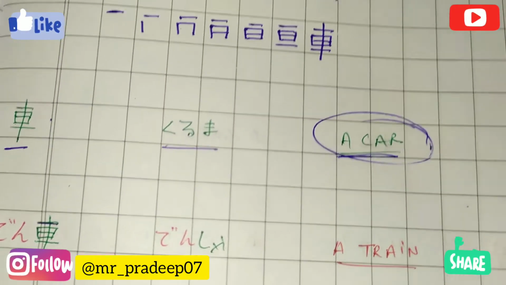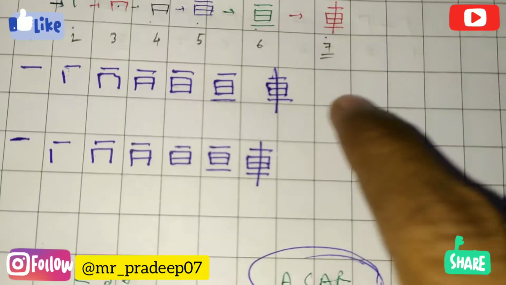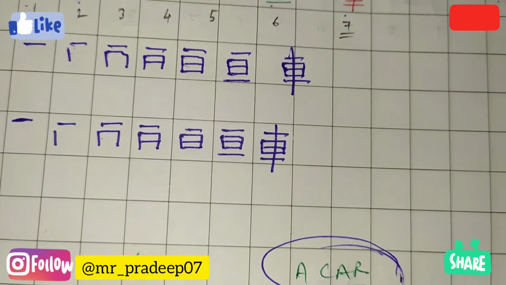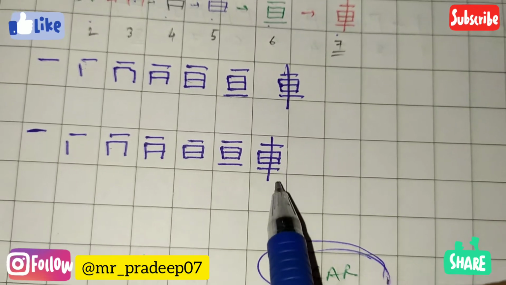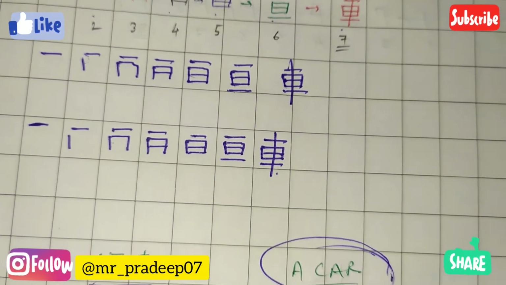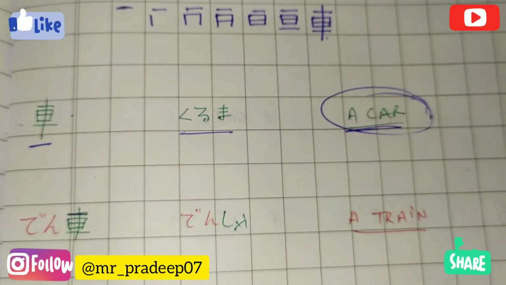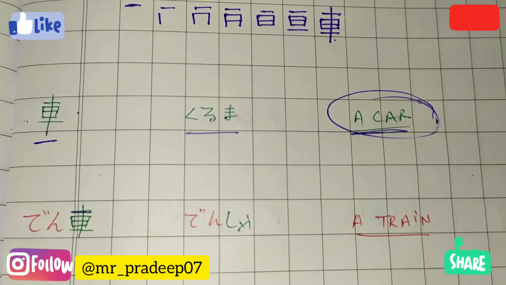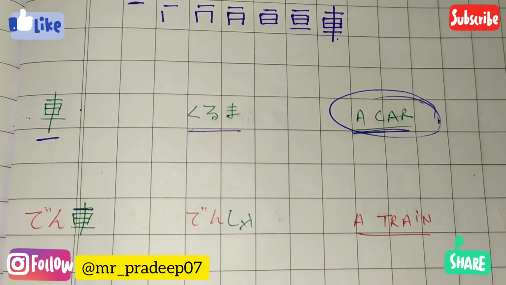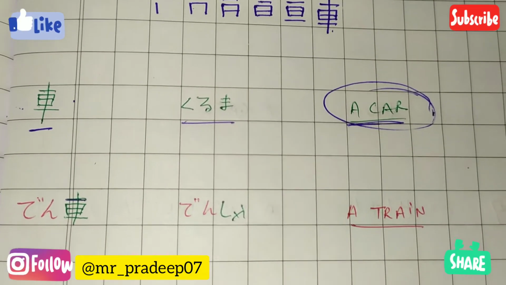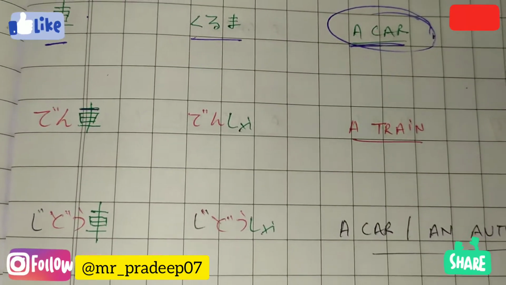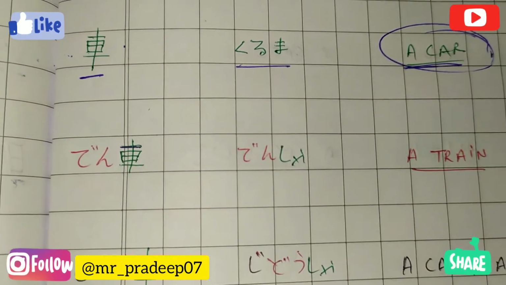Here you can see the final kanji. It is also looking like a chassis of a car. Chassis means body, the down part of a car where the transmission system lies. So let's move to the next meaning.